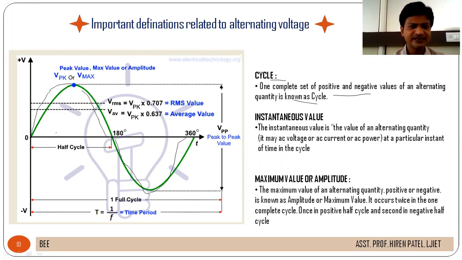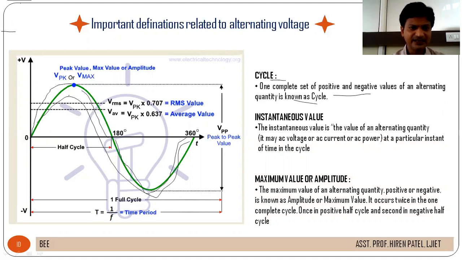So this is the complete set of positive values and negative values. It is known as a cycle. See here, these are the positive half cycle and this is the negative half cycle.